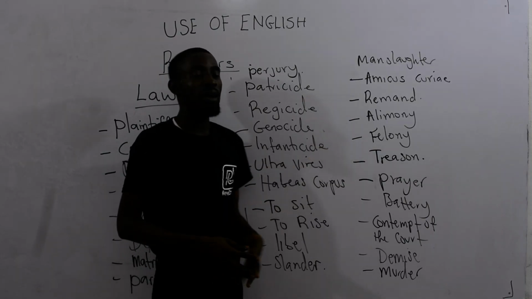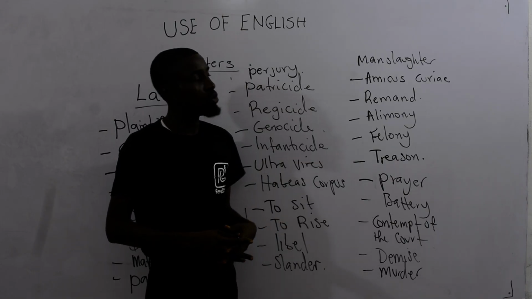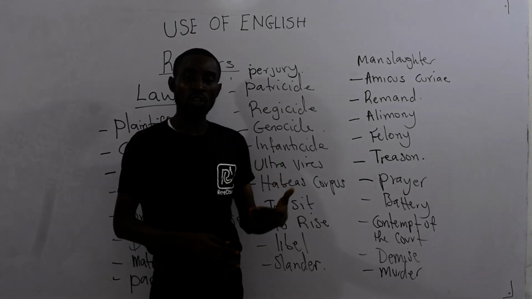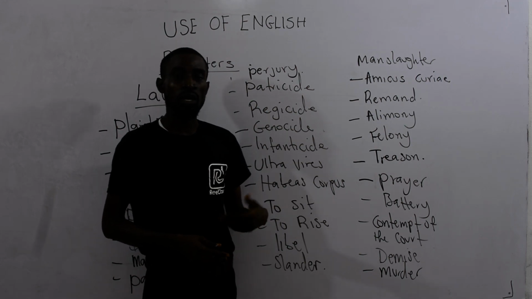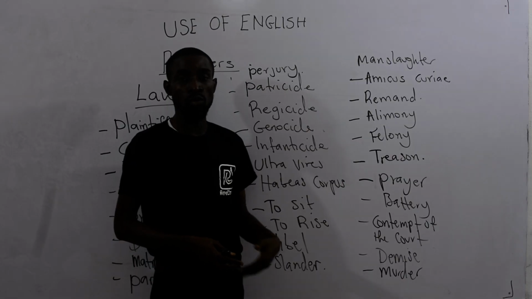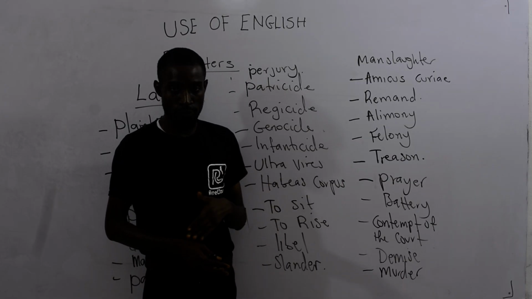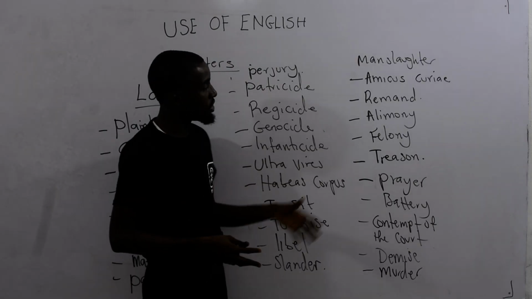Then alimony has to do with the money paid to the husband or the wife after a legal divorce. That's alimony, the money you pay to your spouse, your husband or wife, after a legal divorce.